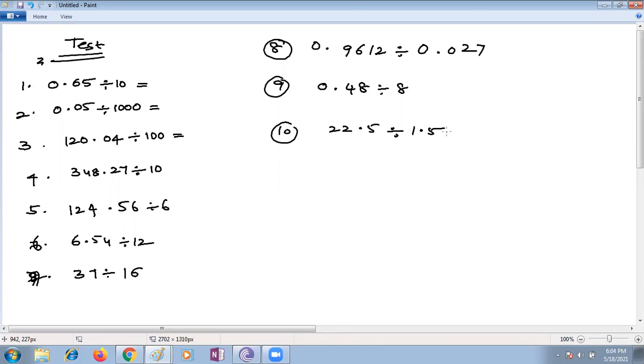Ma'am, I have a doubt, ma'am. Jait, which bit you have doubt? Ma'am, like in fifth bit, there is no point, right? Beyond 6, no, ma'am. We should do direct whole number division, ma'am? Yes, exactly. When we get the answer, we should keep the point? After getting, you're supposed to keep the decimal point. Where you get decimal point in the question, that time you have to put it. Thank you, ma'am. Ma'am, I have done all, ma'am.